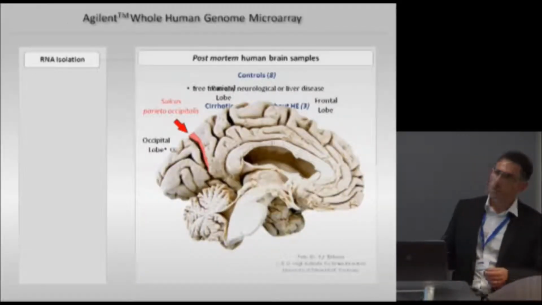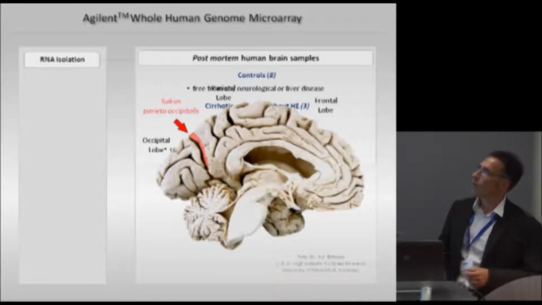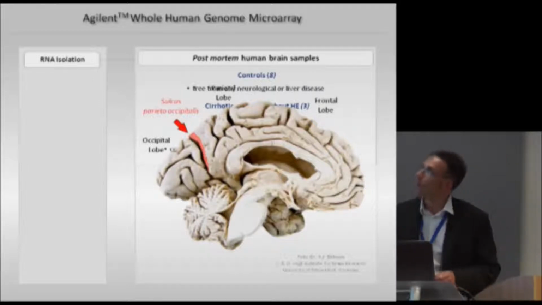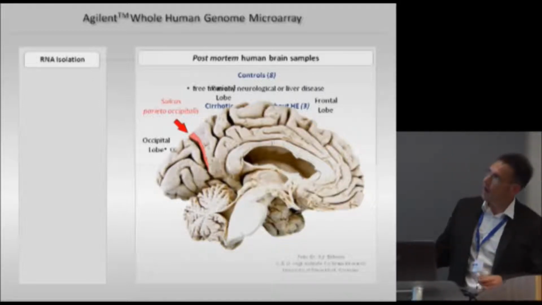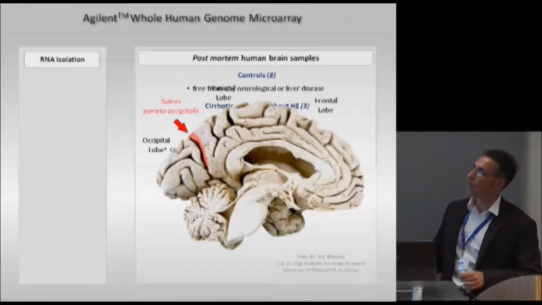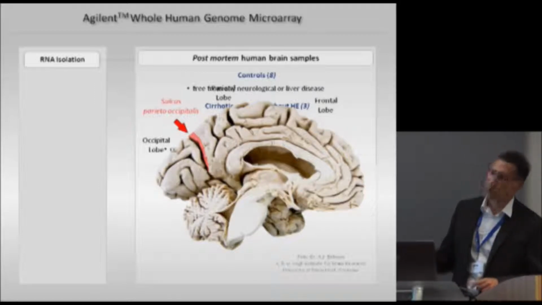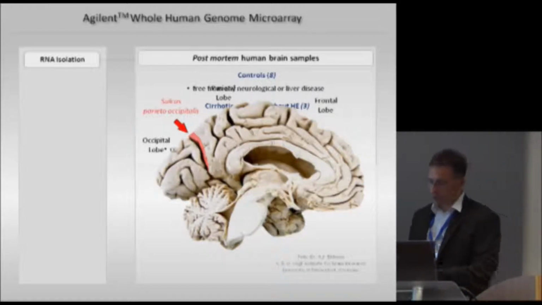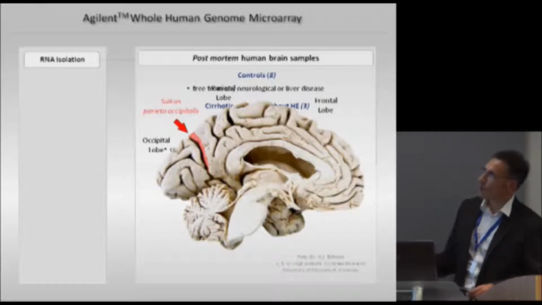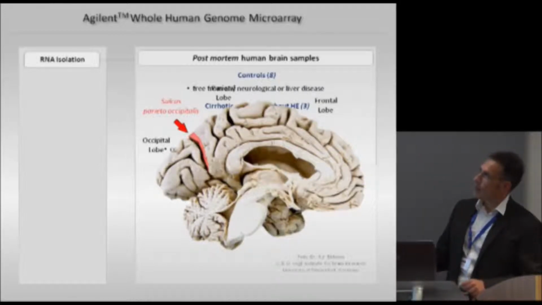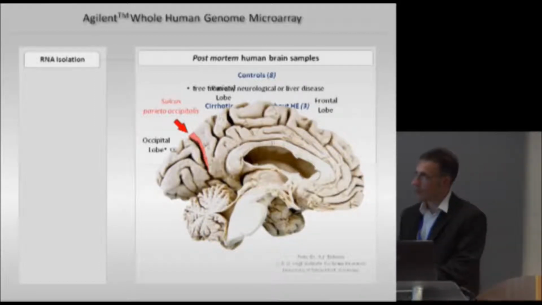And please let me first introduce you to the technique which we use. I was asked to do so. So we use a genome microarray, which is quite established. And for this, we isolated RNA from post-human mortem brain samples from 8 controls, free from any neurological or liver disease, and from 3 cirrhotic patients without HE, which showed no neurological impairment, and from 8 cirrhotic patients with HE, showing cognitive disturbances prior to death in coma hepaticum. The samples were taken from the intersection of the parietal lobe and the occipital lobe near the sulcus parieto-occipitalis.